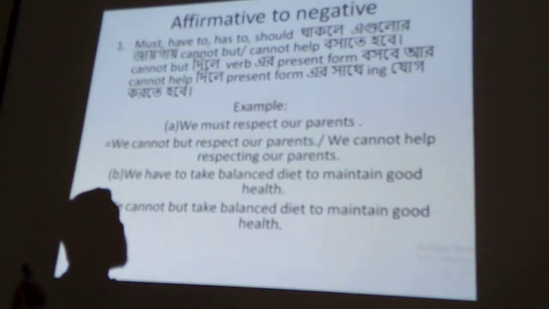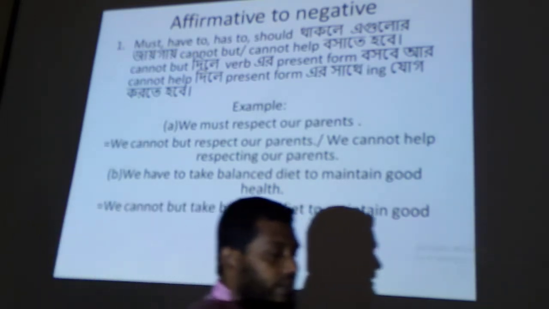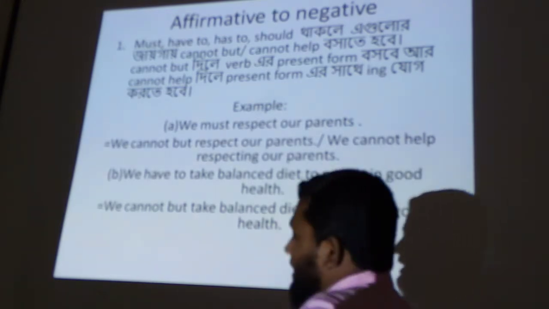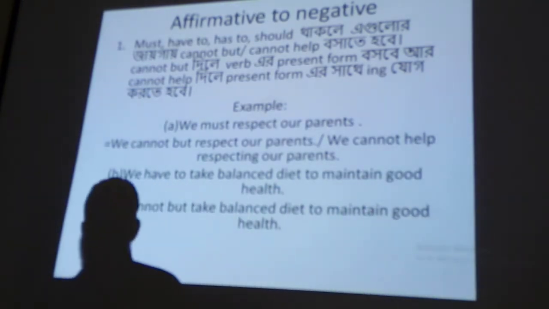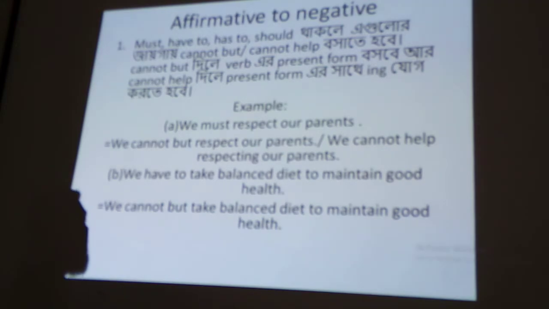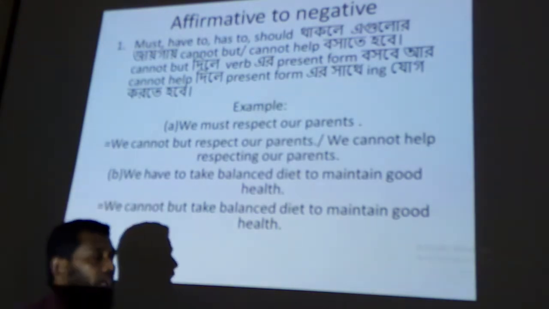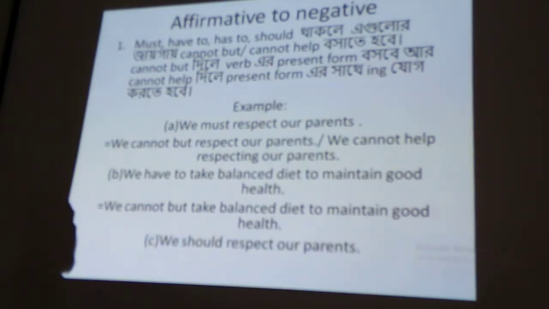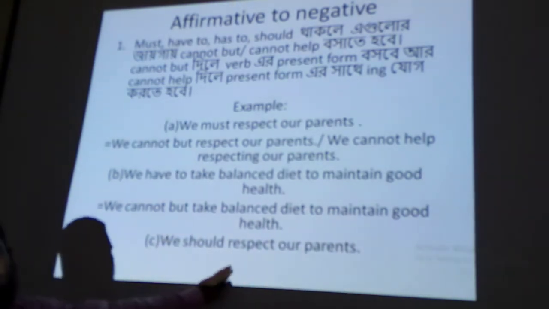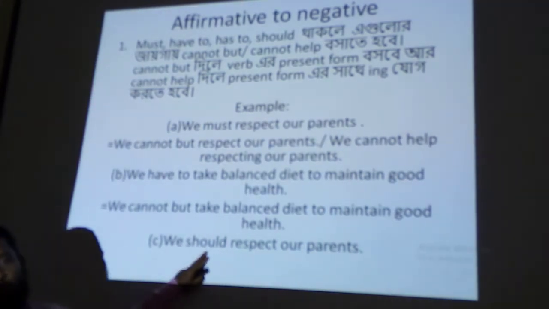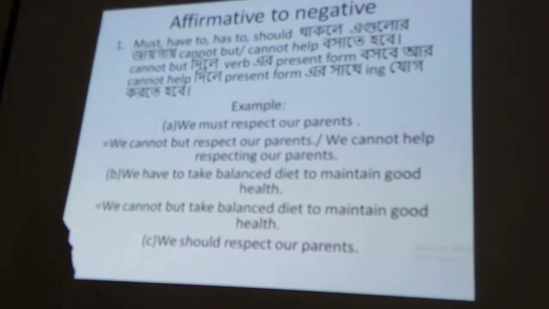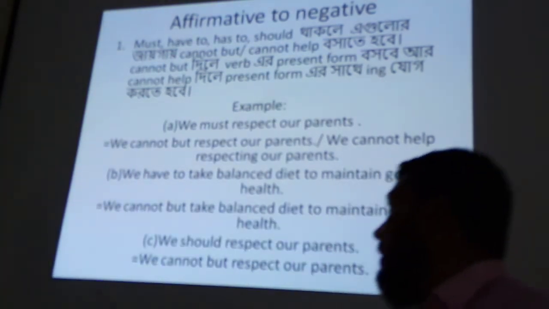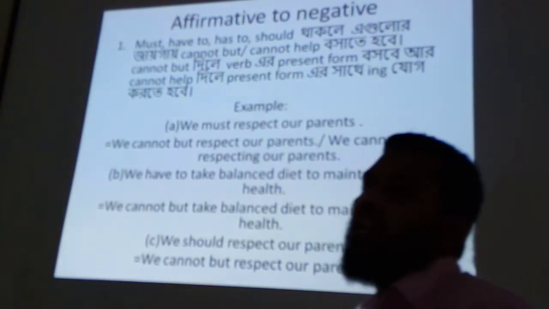So if you see must or have to or has to or should in your sentence, we will use cannot but or cannot help. If we use cannot but, we will use the base form of the verb, and if we use help, we will have to add ing with the base form. Next, we should respect our parents. Here we see should. So what may be its answer? Look, we cannot but respect our parents, or we cannot help respecting our parents.